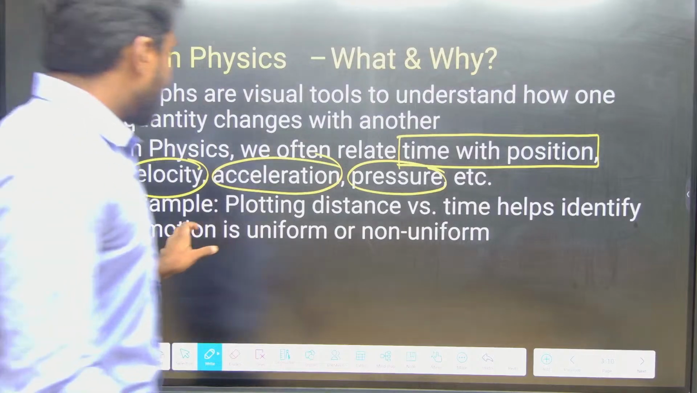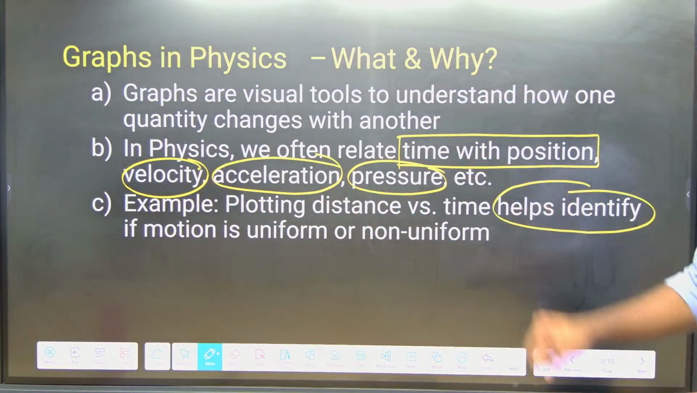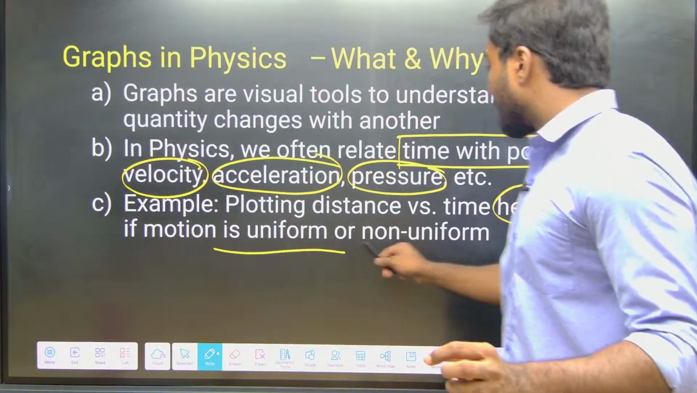For example, plotting distance versus time helps to identify whether the motion is uniform motion or non-uniform motion.